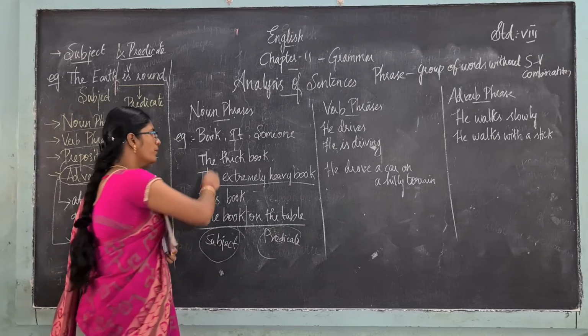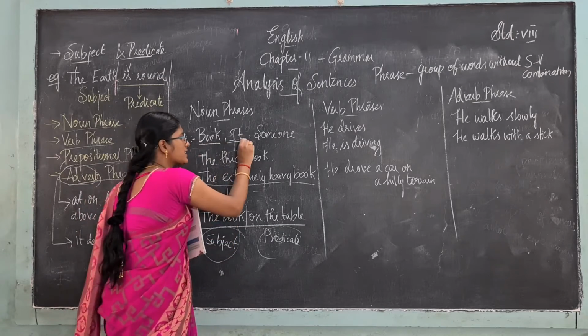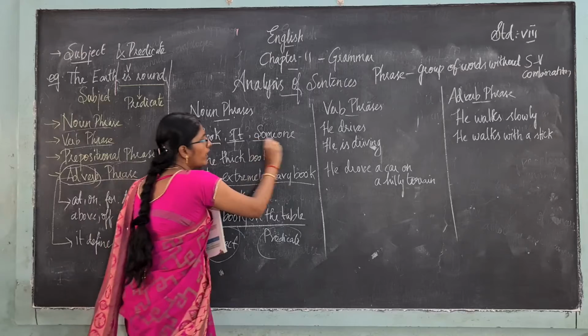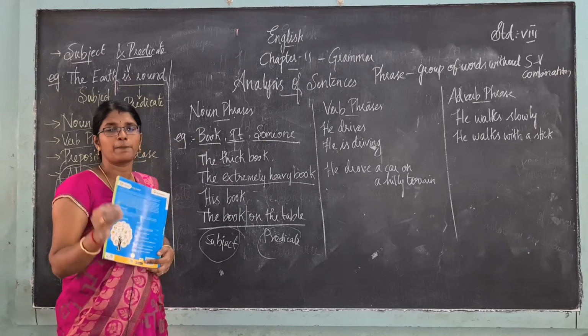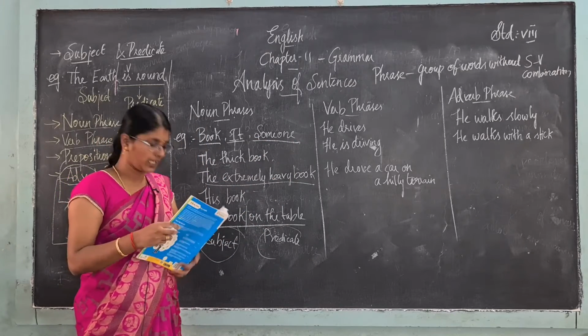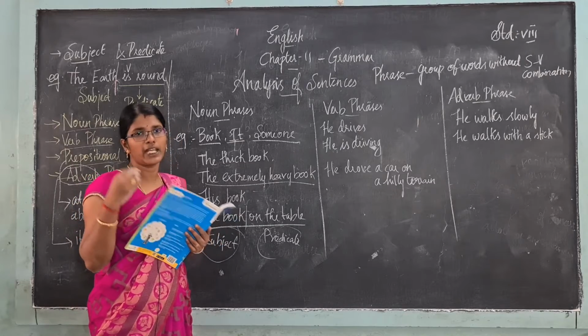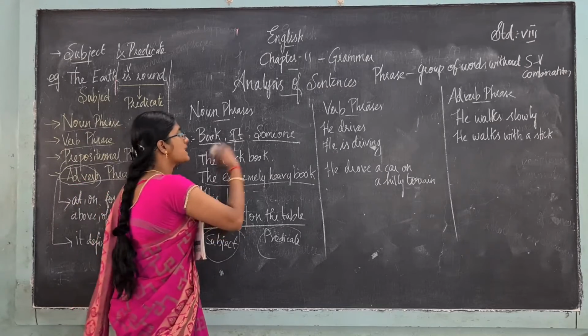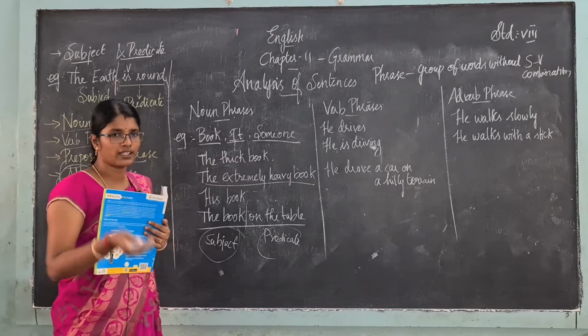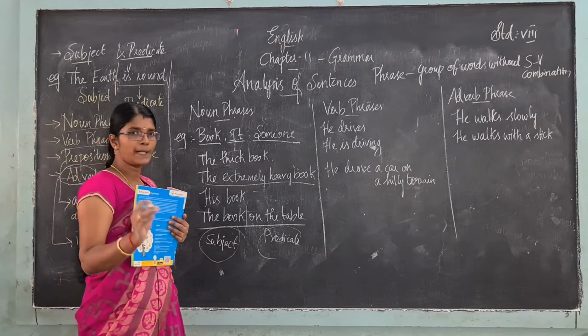See, book is a noun. It is a pronoun. Someone is an indefinite pronoun. Yarne unknown person. Okay, so what is that? Indefinite pronoun அப்படின்னு சொல்லலாம். Somebody, someone, that are called indefinite pronoun.